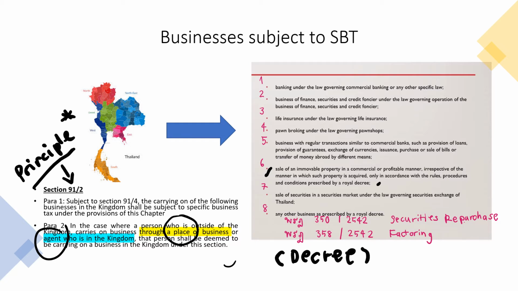At present, there are 2 main royal decrees I provide in this slide, relating to the securities repurchase business and factoring business. So this is the big picture of the particular types of businesses that are subject to specific business tax under the Revenue Code.